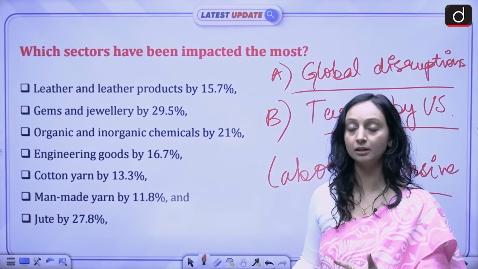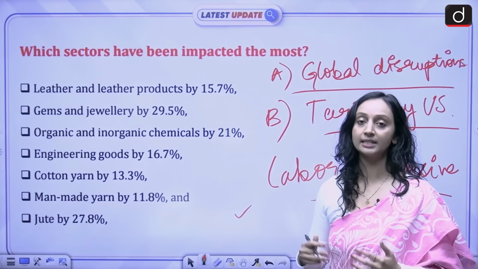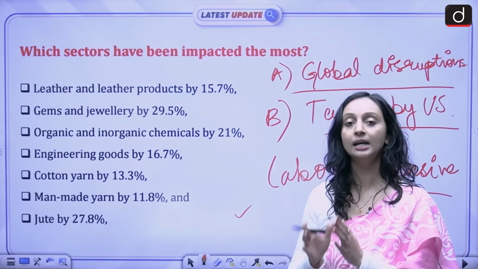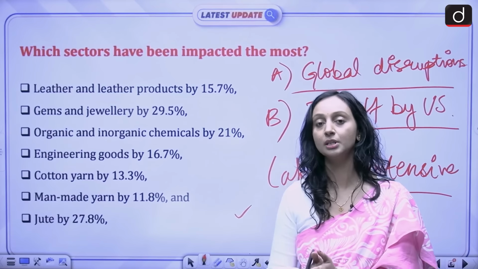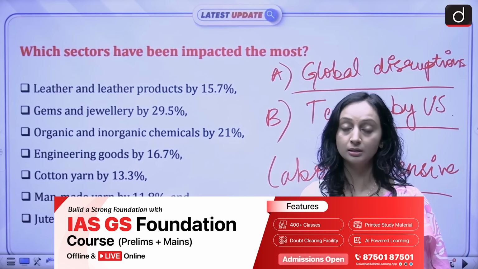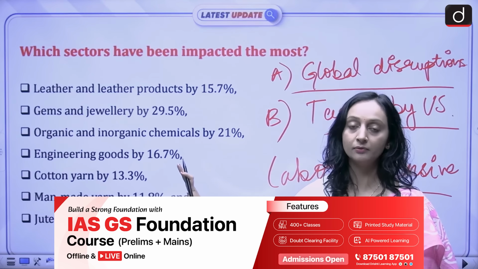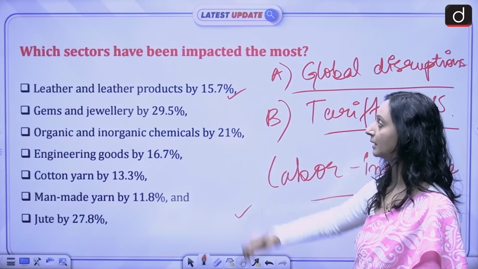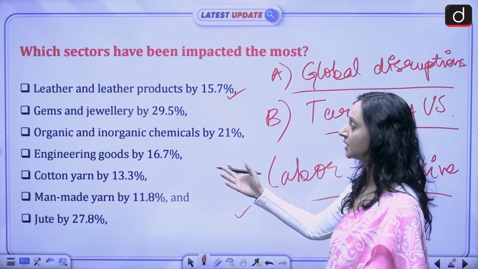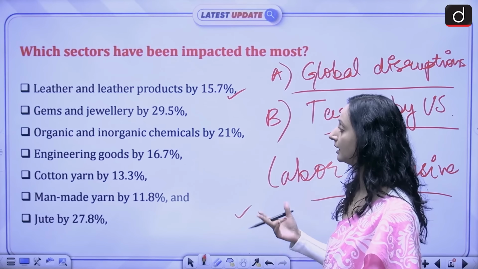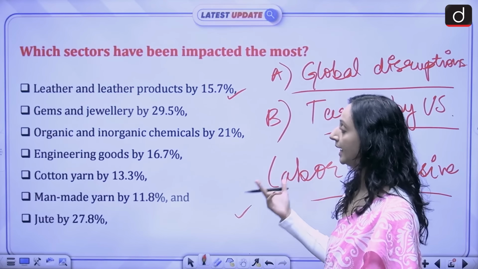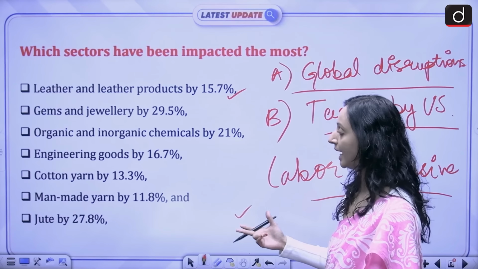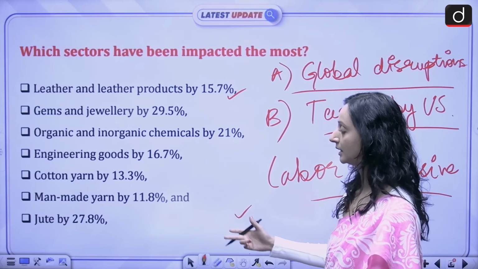That is why these sectors, particularly the merchandise sectors that we're talking about here, the labor intensive sectors, are going to see a huge hit. And that is what happened with India's export sector also. We see some sectors that have seen a significant decline. So we have the leather and leather products, which declined by 15.7%, gems and jewelry by 29.5%, organic inorganic chemicals by 21%, engineering goods by 16.7%, cotton yarn 13.3%, man-made yarn 11.8%, and jute 27.8%.